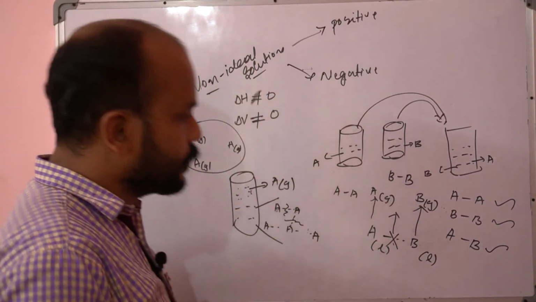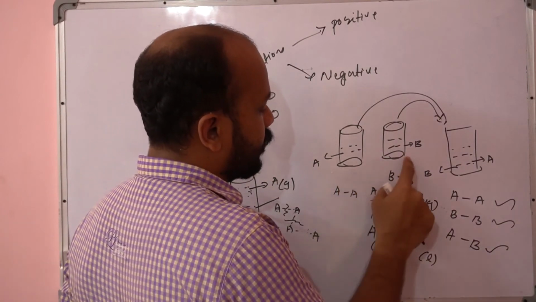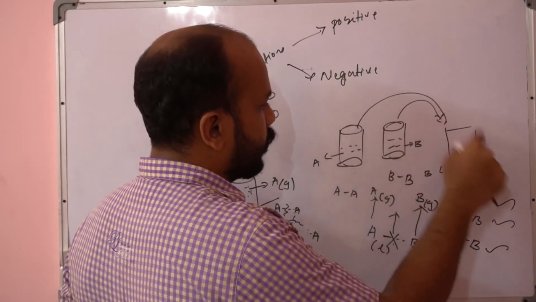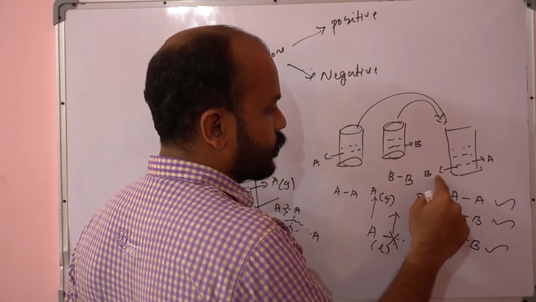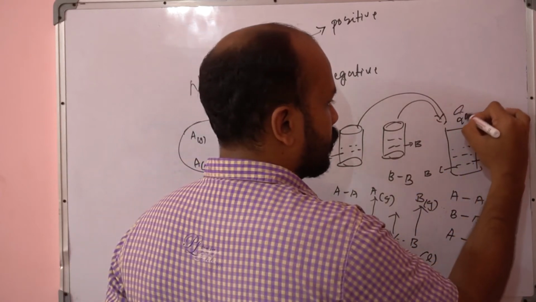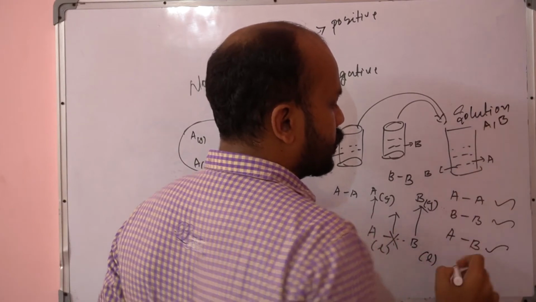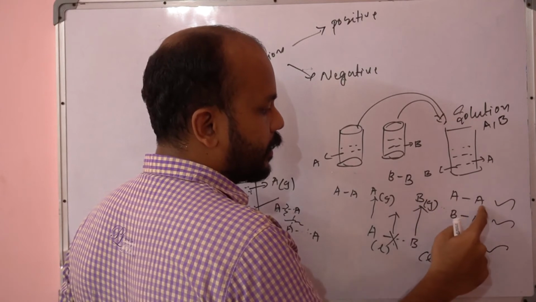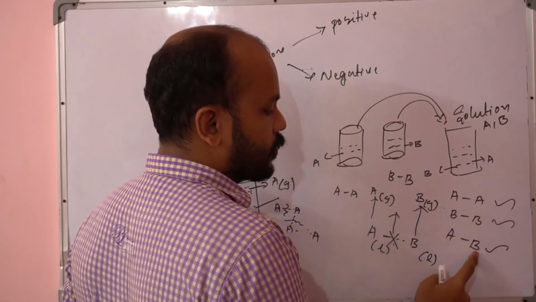Let me come back here. Here A is there, here B is there, and then I poured A and I poured B and formed a solution. That means this is a solution with the components A and B. In the solution, two components are there, A and B. There is the interaction between A and A, B and B, and the AB interaction is also there.